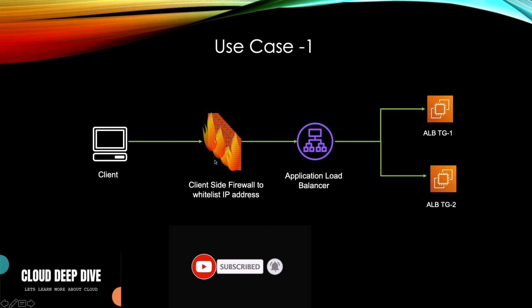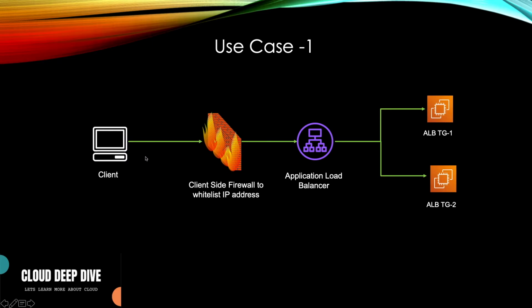They wanted only a few IP addresses which their clients can connect to. So one of the challenges was that they were not able to limit the whitelisting of the IP addresses of the ALB, because it's not static. It kept on changing. There were some workarounds, but they were not good enough to solve that problem.